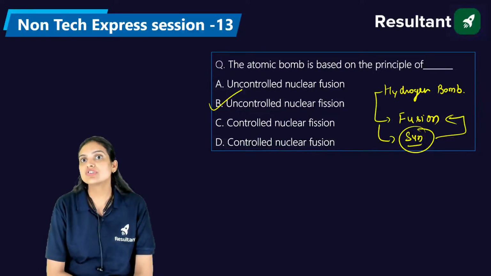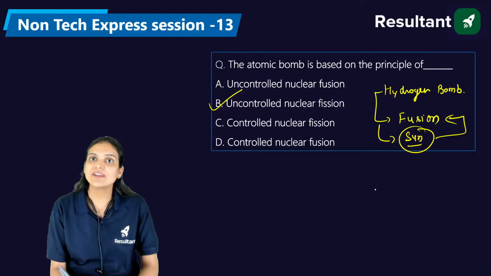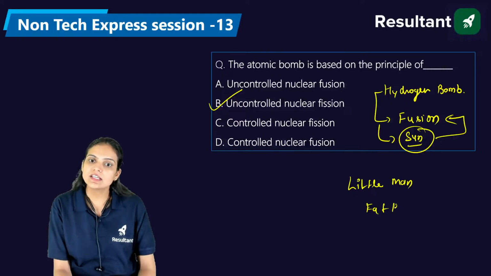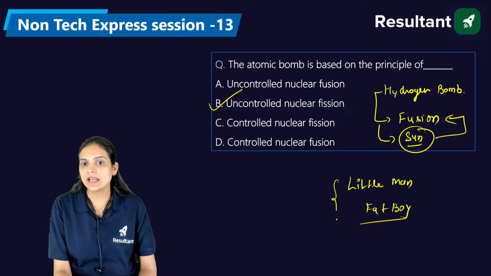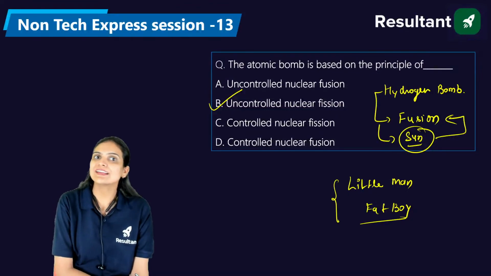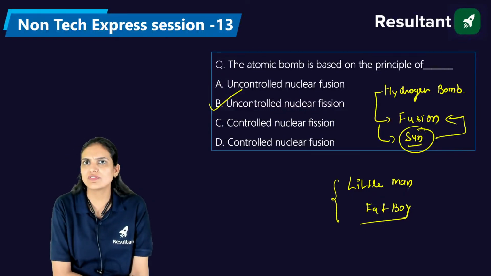Yes, there we used it in Hiroshima. In Hiroshima, we used the atom bomb. Little Man and Fat Boy. These were the names of the atom bombs we used in Hiroshima and Nagasaki, in August 1945, right?